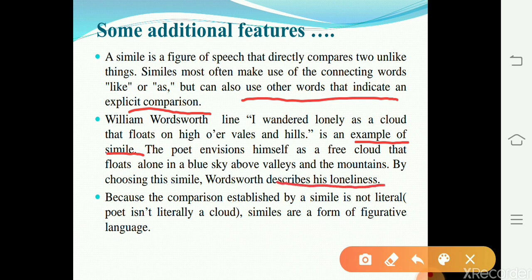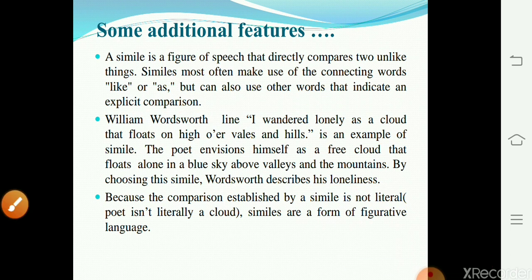The thing that we should remember here is that because the comparison established by a simile is not literal, the poet isn't literally a cloud. Similes are a form of figurative language that we should always remember.